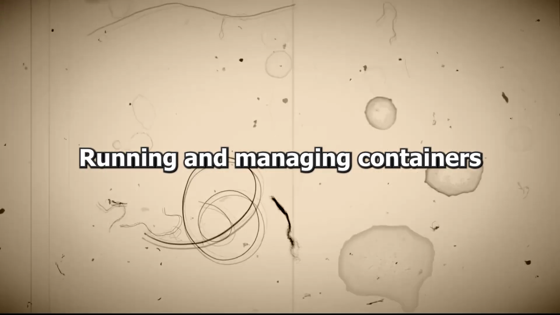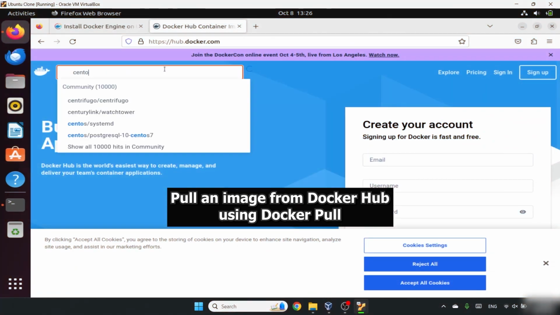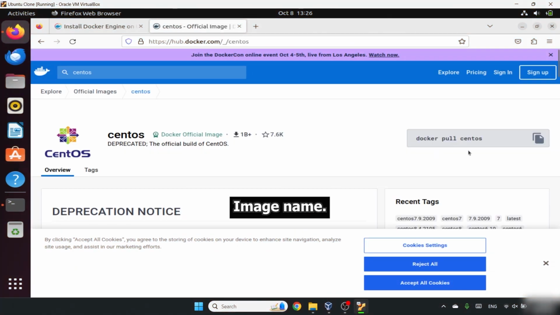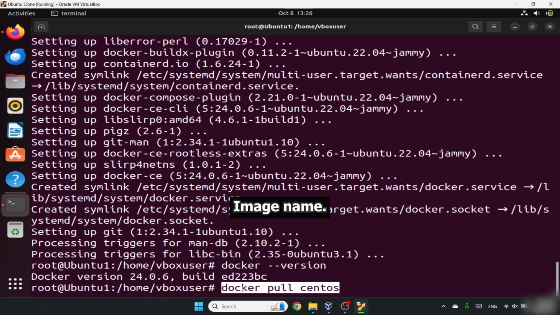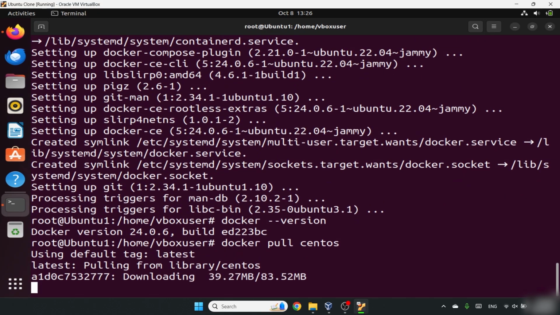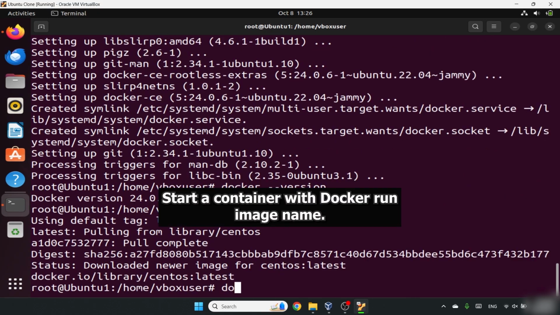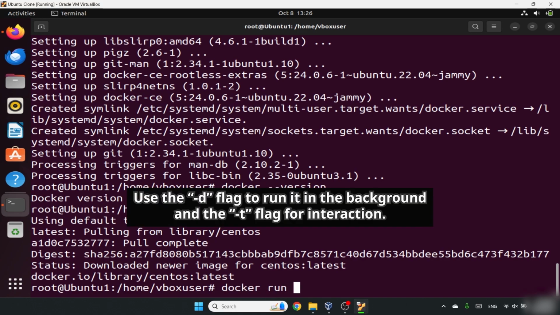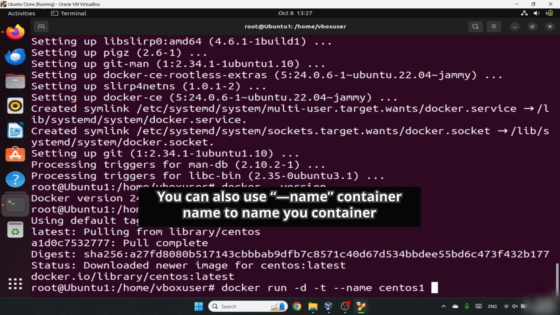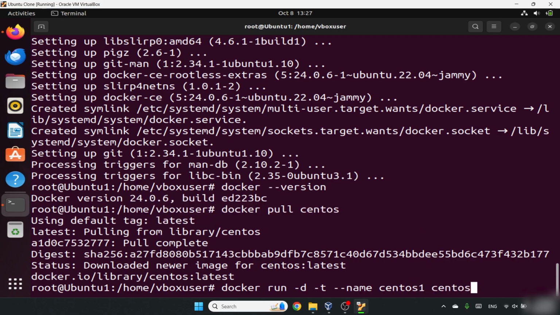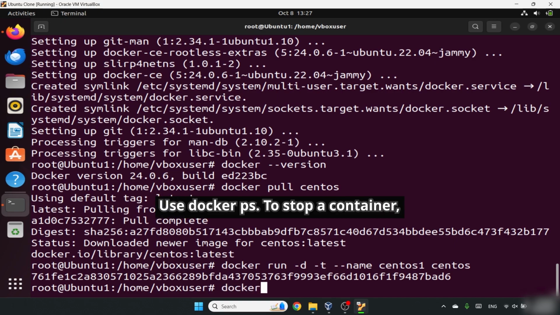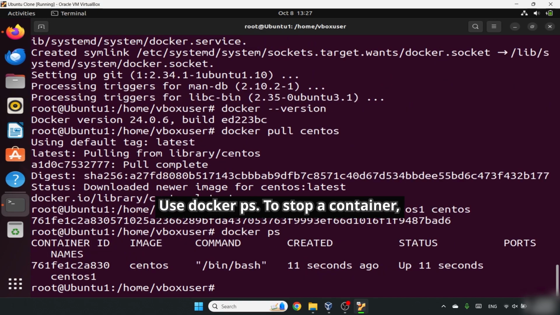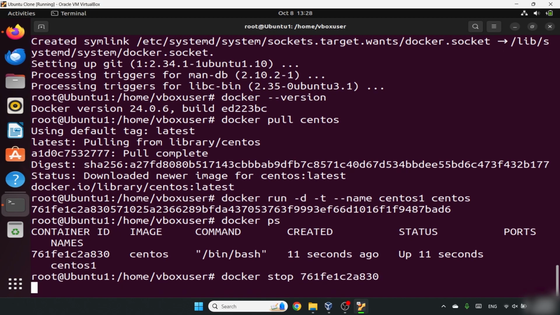Running and managing containers. Pull an image from Docker Hub using docker pull image-name. Start a container with docker run image-name. Use the -d flag to run it in the background and the -t flag for interaction. You can also use --name container-name to name your container. To see running containers, use docker ps. To stop a container, run docker stop container-name.